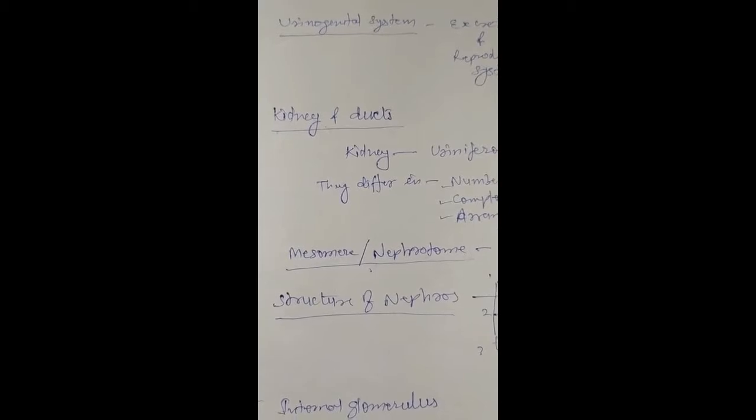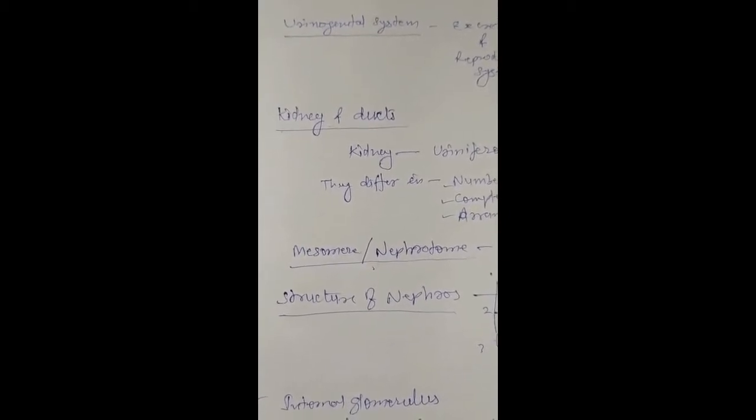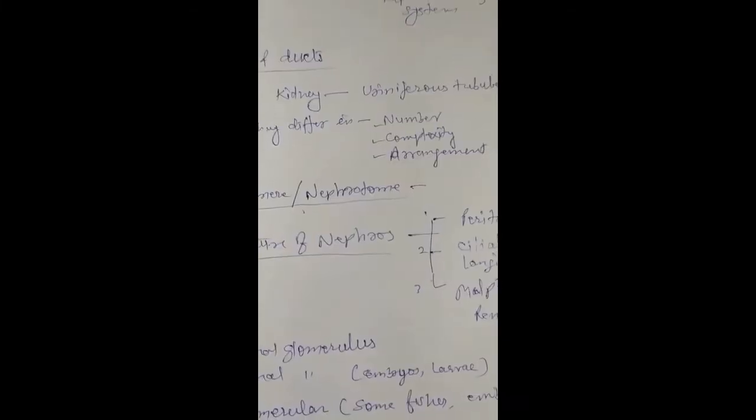Primitively, the uriniferous tubules develop from the nephrotome in a sequence commencing from the anterior end. They are segmental in arrangement with one pair of uriniferous tubules for each trunk segment.